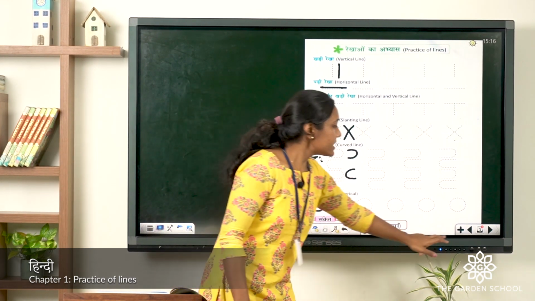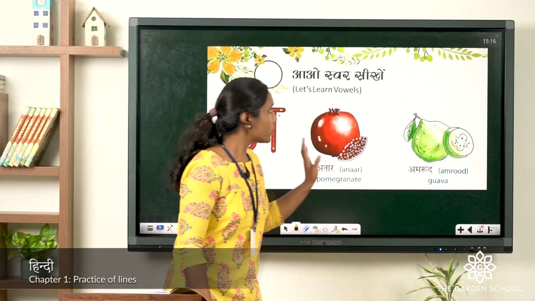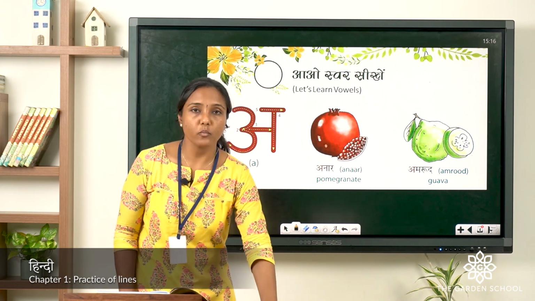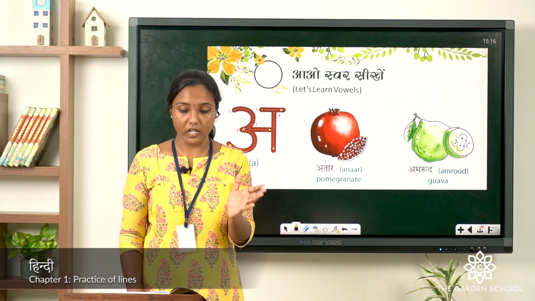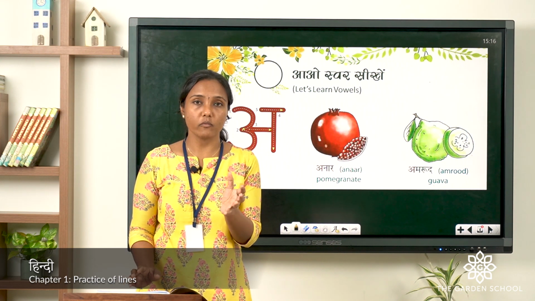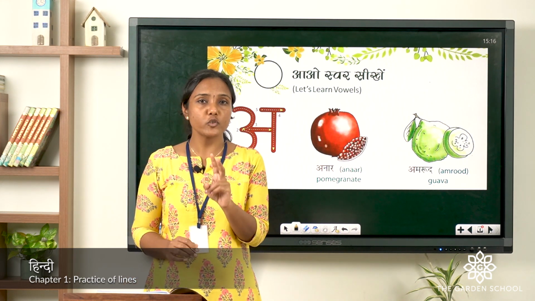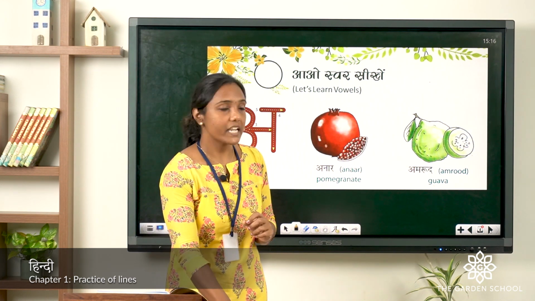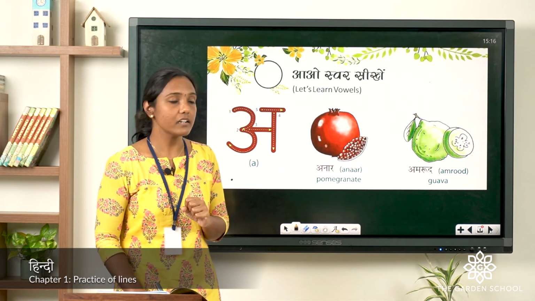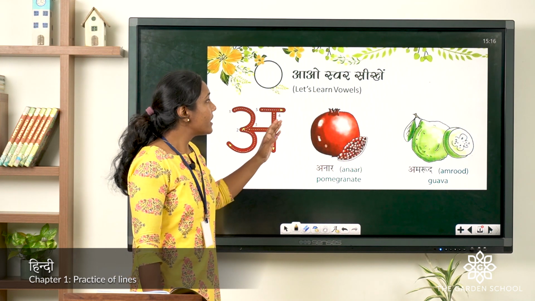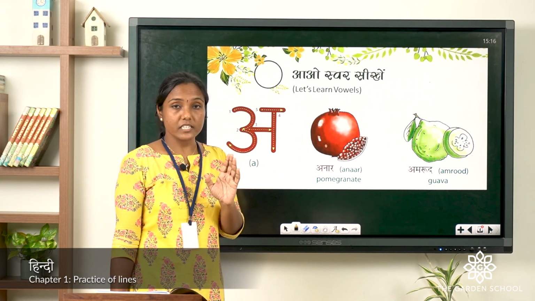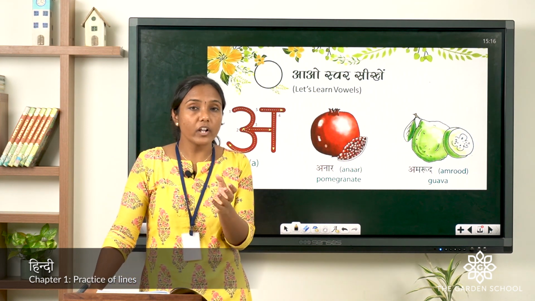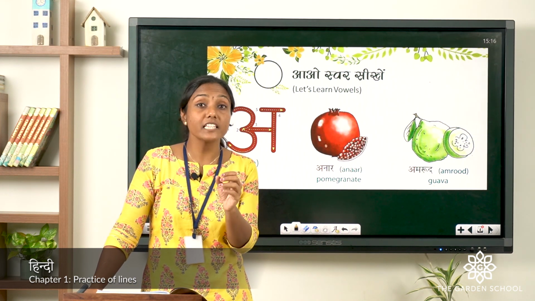Now, let us move on to, today we will start with the swar. Swar means vowels. Today's class we will learn about two letters, a and aa, okay. Now, let's see the first one. The first letter, we are learning the vowels. What we call it for vowels in Hindi, it's swar.